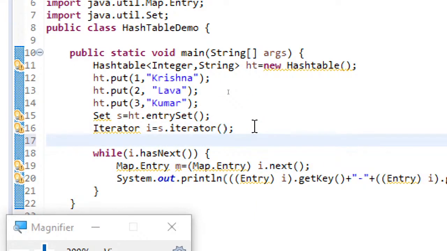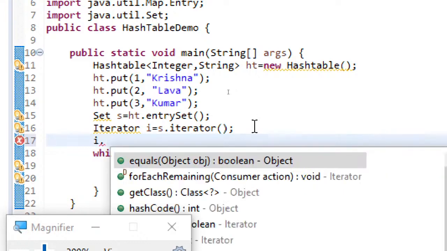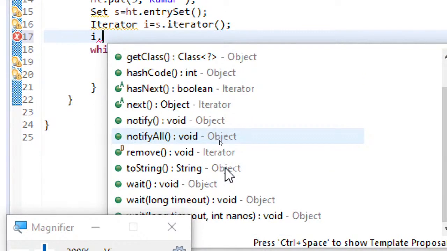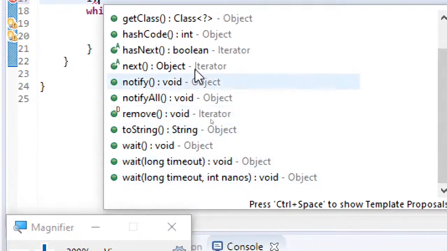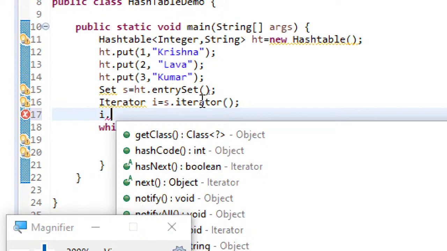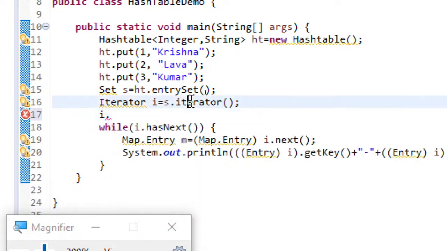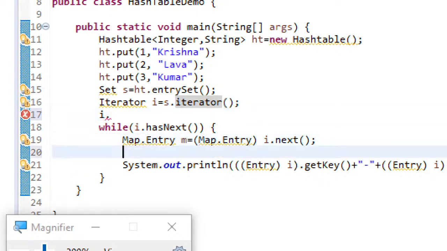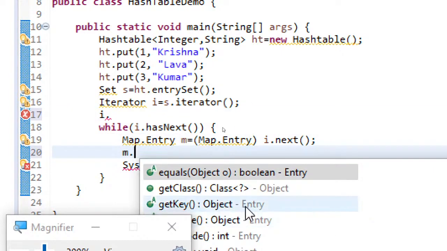Generally, iterator dot... if I see with the m dot, yeah, sorry.